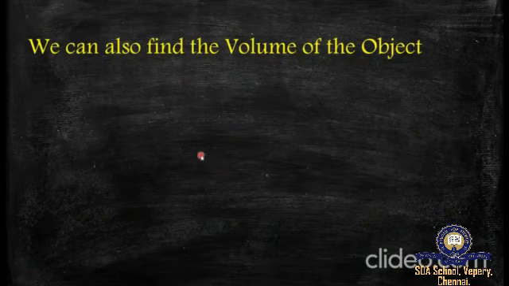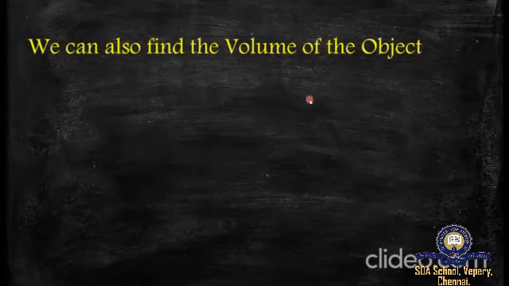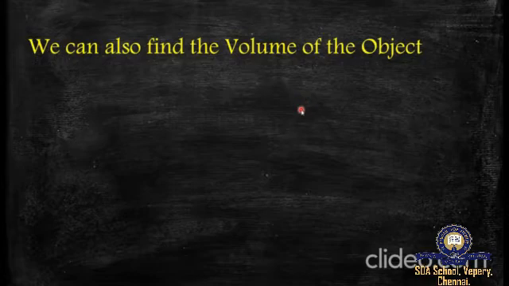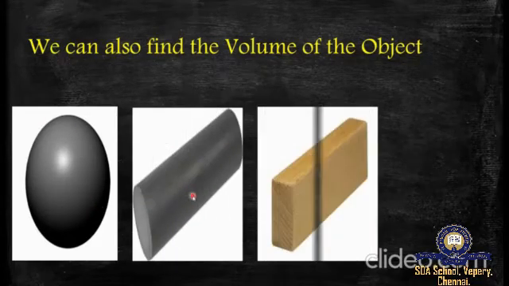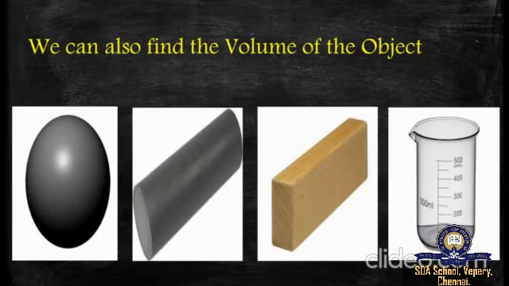And the vernier caliper is also used to find the volume of an object. By measuring the thickness, length and so on, we are able to find the volume of the object as well. It can find the volume of a solid sphere, a cylindrical rod, a rectangular block, as well as the volume of a beaker. How can we find it? Here is a small video which says it clearly. So listen to this video carefully.